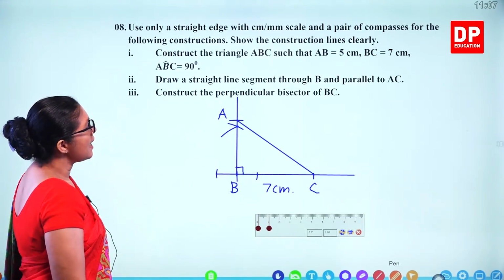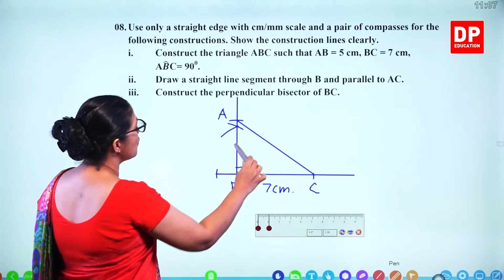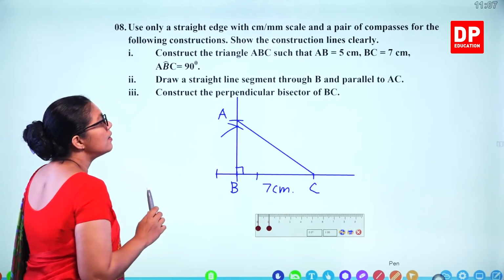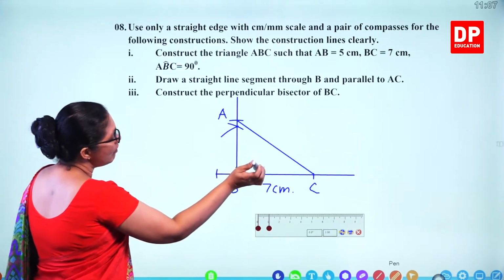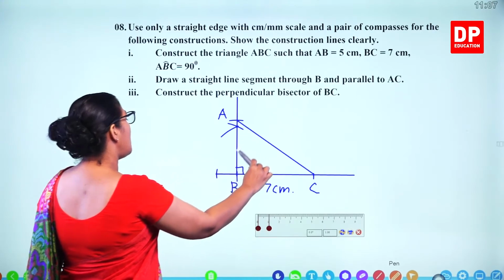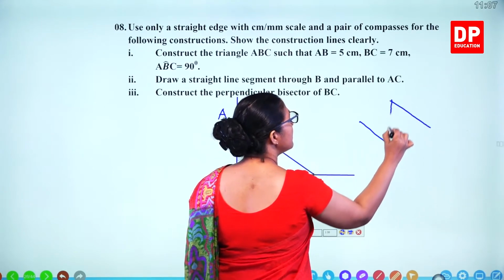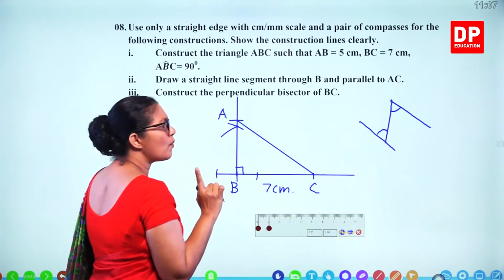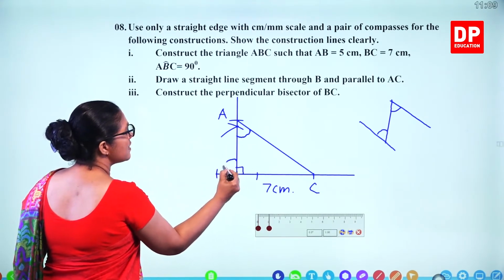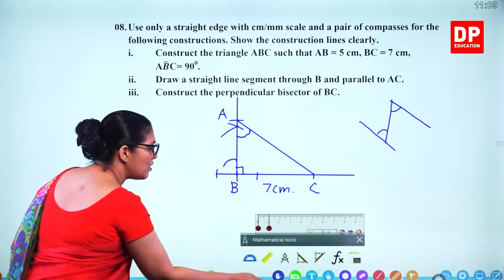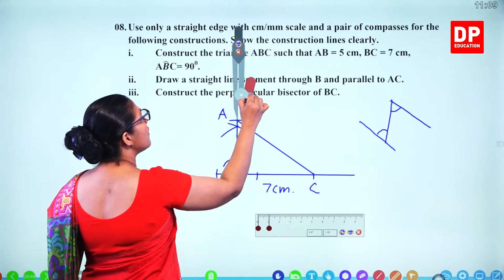What's the next step? Draw a straight line segment through B and parallel to AC. So we have to draw a parallel line here through B. So how do you draw a parallel line? You can use the alternate angle method. If the two lines are parallel, alternate angles are equal. So this angle should be equal to this side angle. So we'll measure the angle using the compass. So what we can do? First we'll draw the arc.